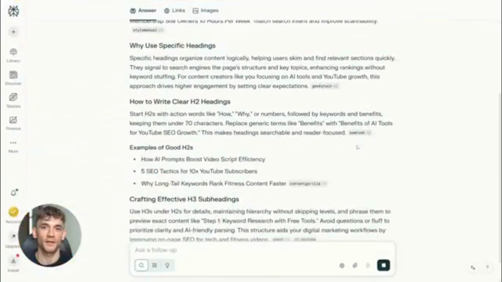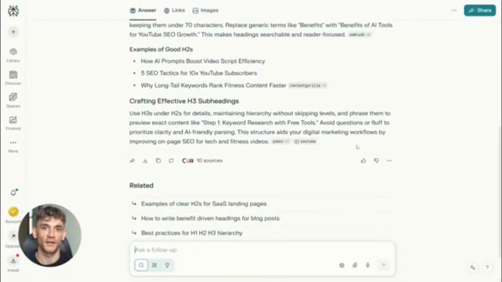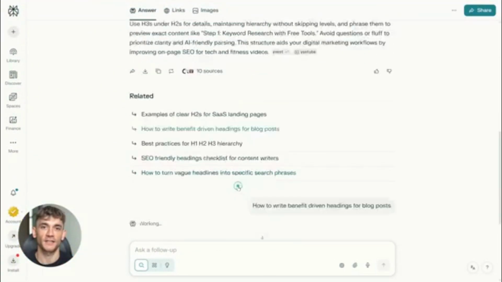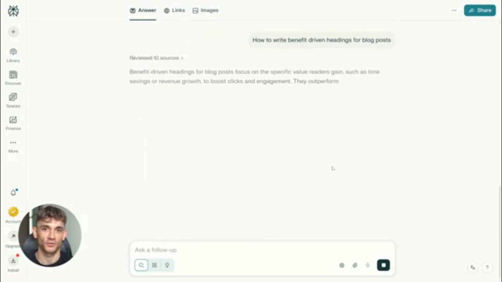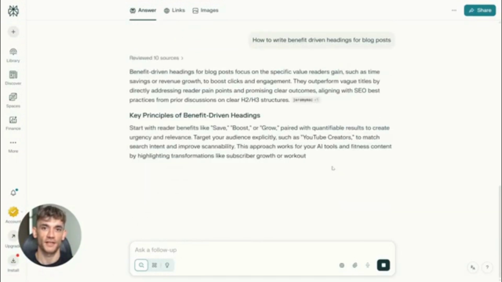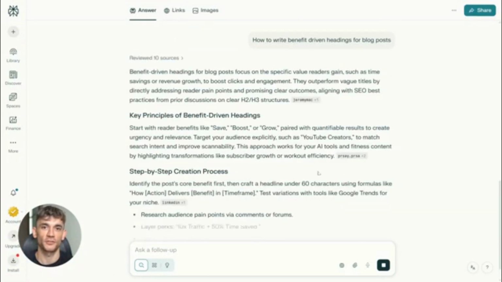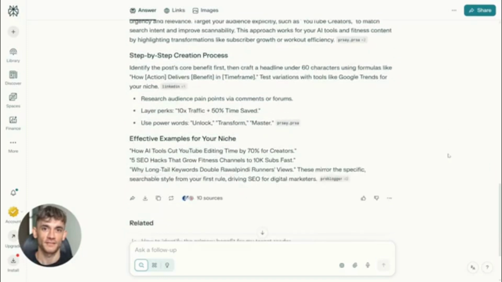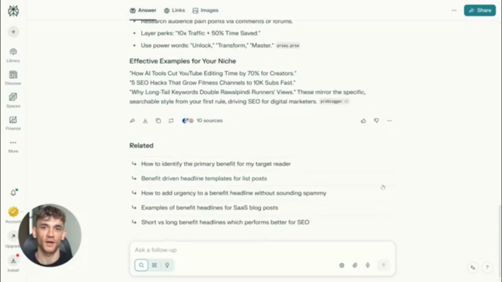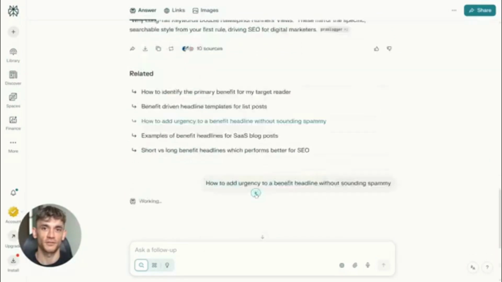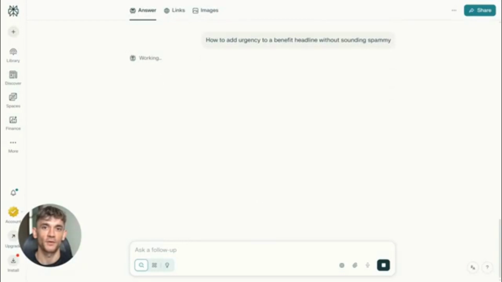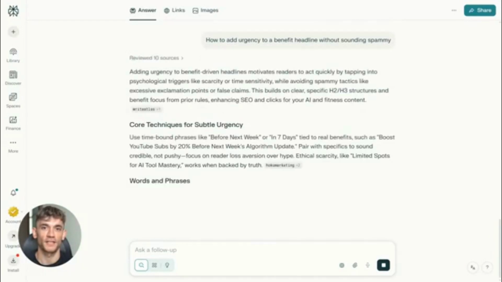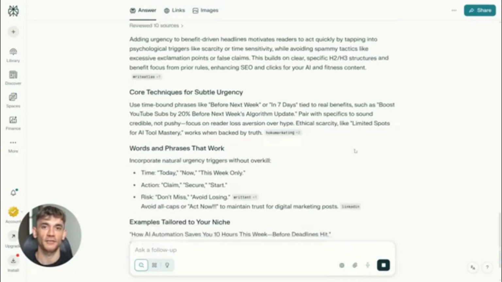Now let's talk about something nobody else is teaching, how to format your content so Perplexity actually cites it. This is huge. First rule, use clear headings, H2s and H3s that answer specific questions. Don't be clever, be clear. Instead of a heading like "The future is now," write "How AI automation saves membership site owners 10 hours per week." See the difference? One is vague, the other is specific and searchable.